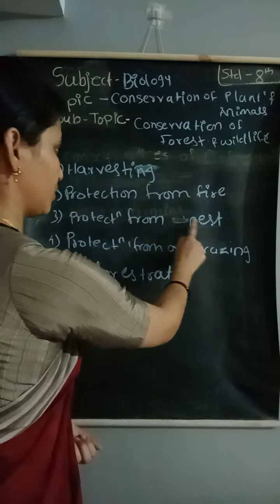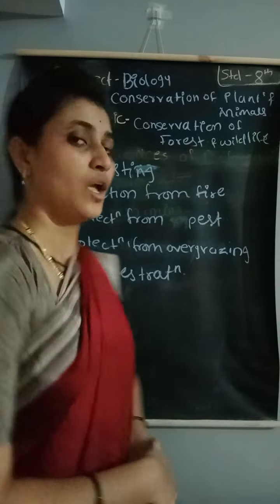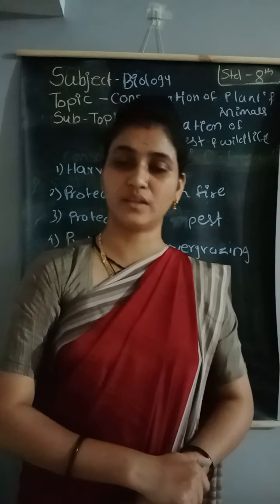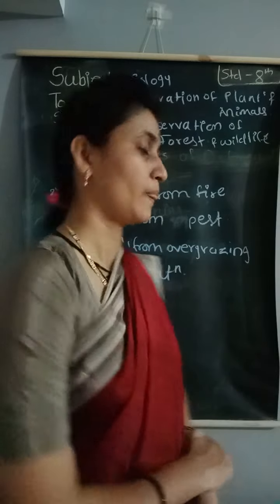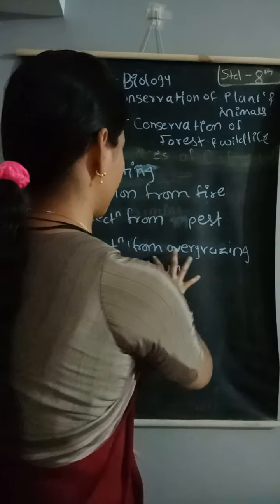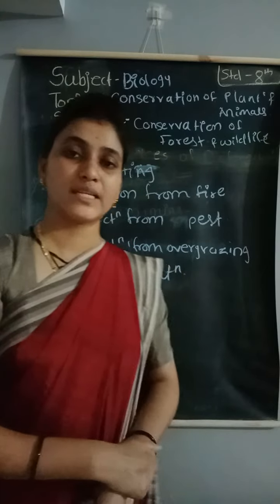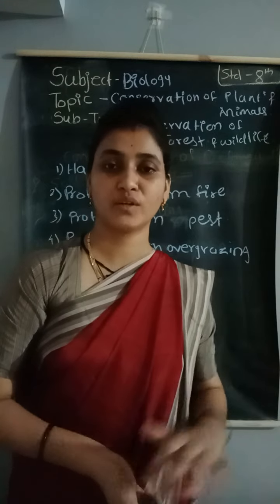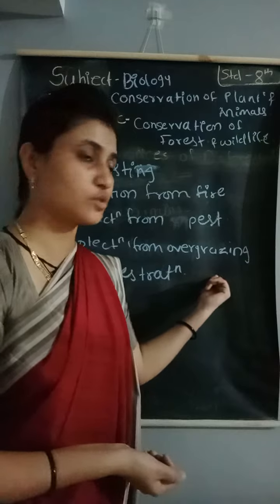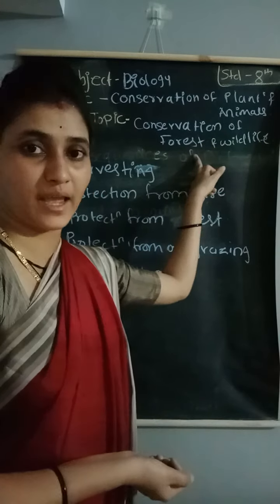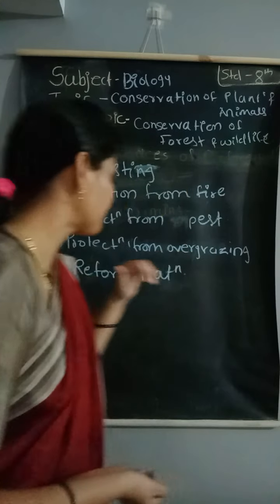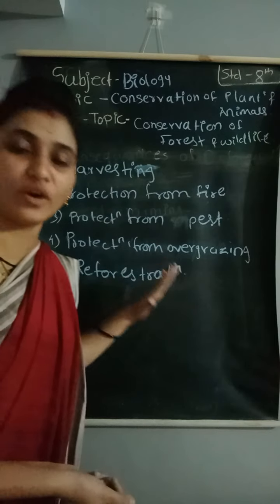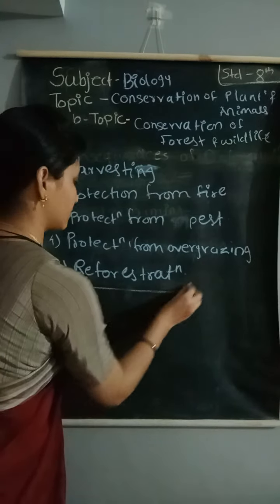After that, protection from pests. With the use of insecticide and fungicide, the protection from pests will be there to conserve the forest. After that, protection from overgrazing. Overgrazing by sheep, cattle, horses is there. So protection from overgrazing is also a way to conserve the forest and wildlife. The better and important way to conserve the forest and wildlife is reforestation.